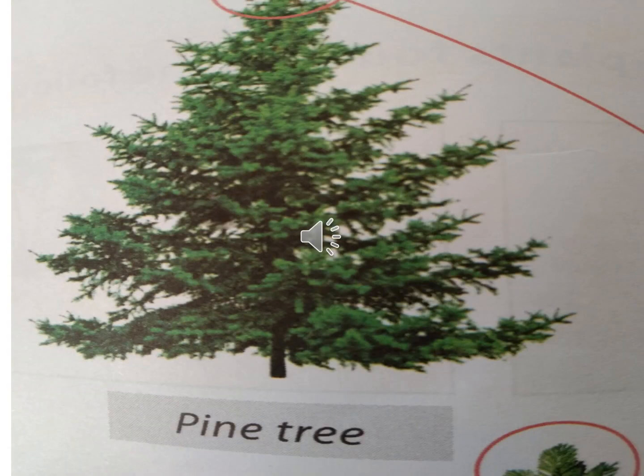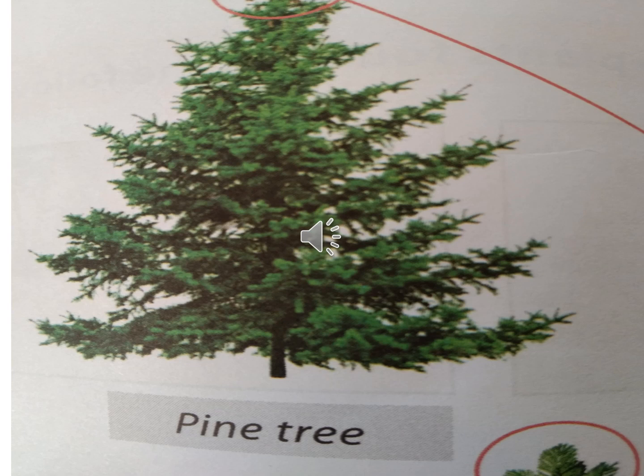Look at this. What do you see in the picture? This is a pine tree. Already we studied about the pine tree. The trees are tall and conical. You see the sloping shape of the tree.